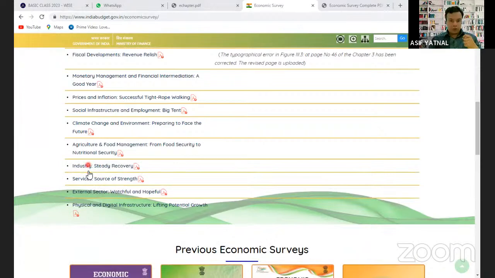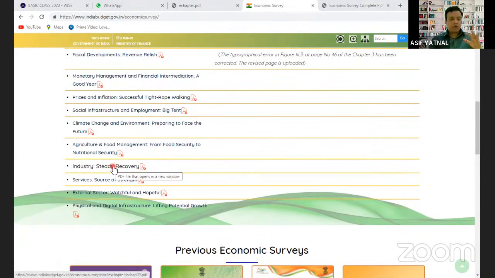You will also come to know how the problems were created due to the pandemic, how the roadblocks were created due to the Russia-Ukraine war, and how problems were created due to the faulty implementation of some government policies. The growth of India's manufacturing sector had stopped and in fact went negative in the last 2-3 years. So there is a steady recovery of the industry, as per the economic survey. By reading this chapter, you will come to know the state of the manufacturing sector in India, its problems, and how it is steadily recovering.